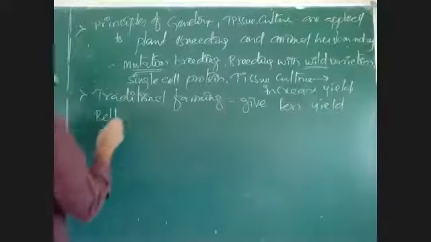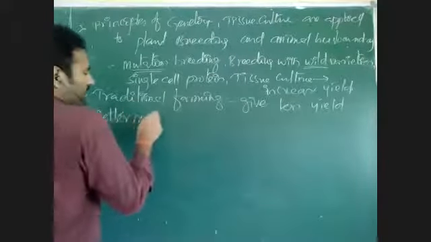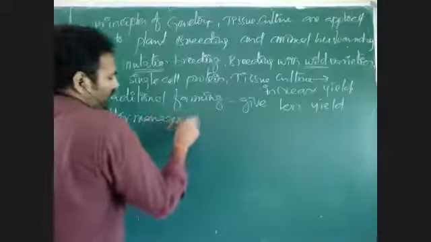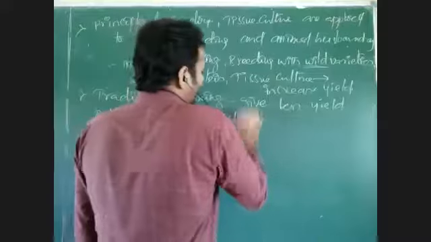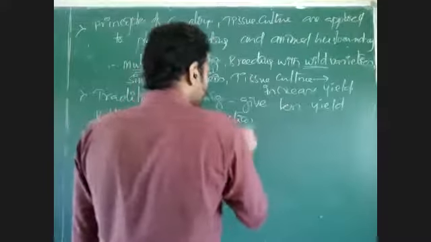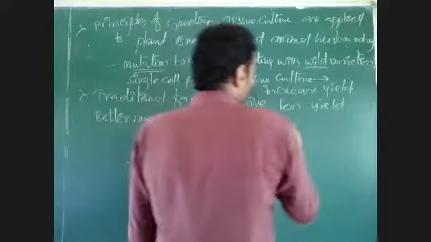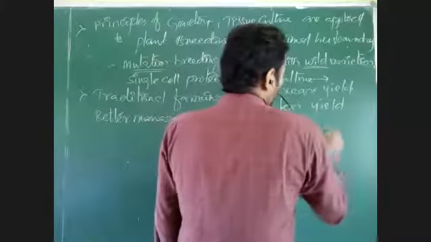If we follow better management practices, what do better management practices mean? Use of fertilizers. If we use fertilizers, then yield can be increased somewhat, not fully.